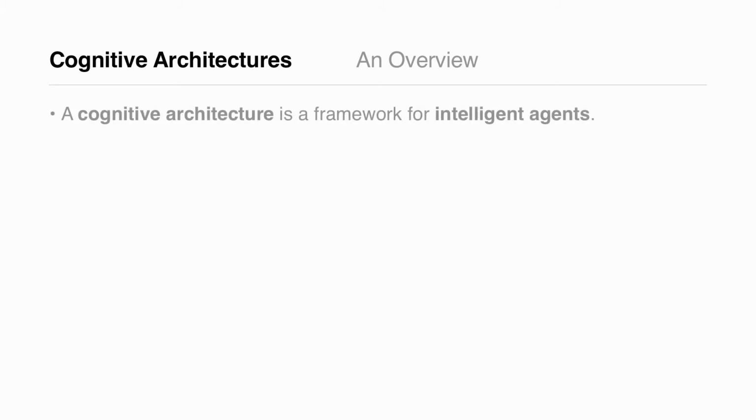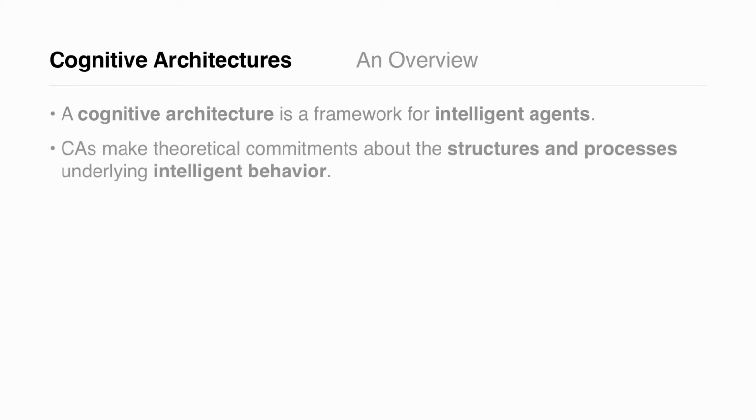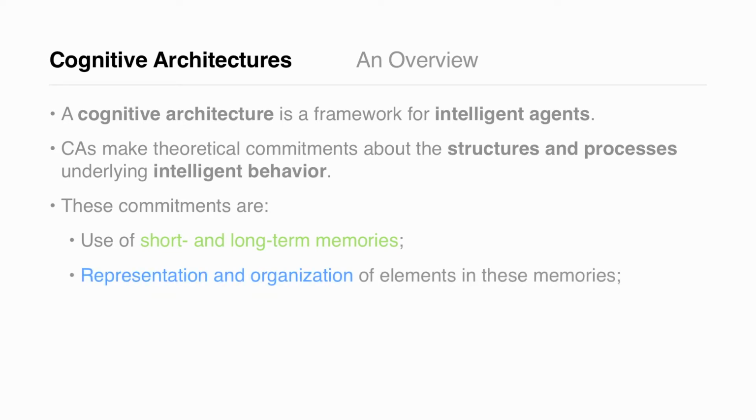The foundation and underlying architecture provides support for building towers and skyscrapers. Similarly, cognitive architectures provide the necessary structure for the development of the mind of an intelligent agent. This is accomplished by making theoretical commitments about the structures and processes underlying intelligent behavior. These commitments are use of short and long-term memories, representation and organization of elements in these memories, and processes which operate over elements in these memories.